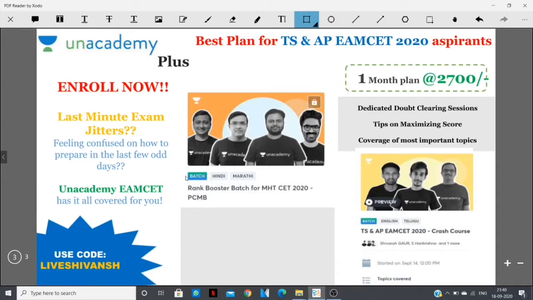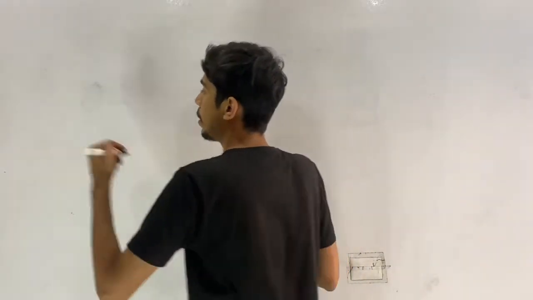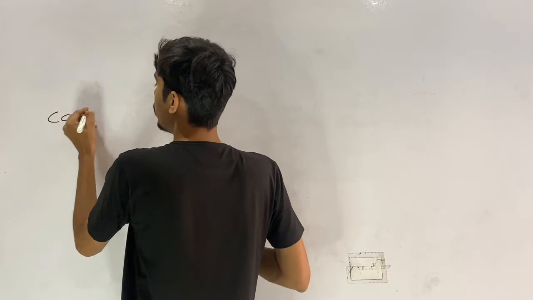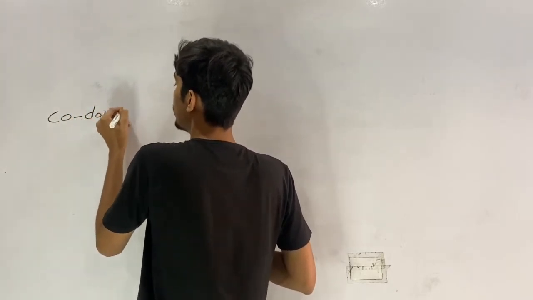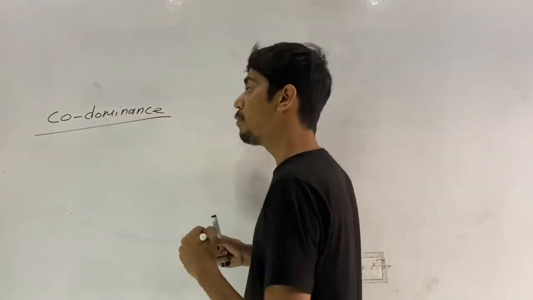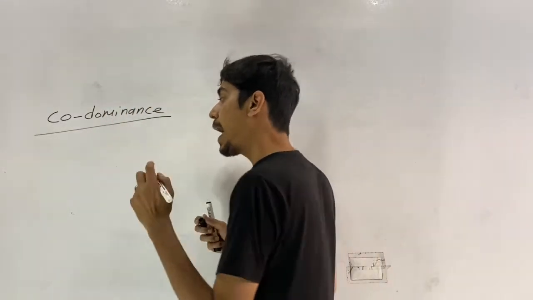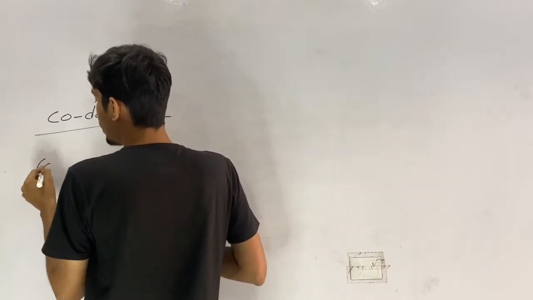So now we will move on towards today's topic, which is codominance. When we talk about codominance, we first have to see what is the basic difference between codominance and complete dominance.